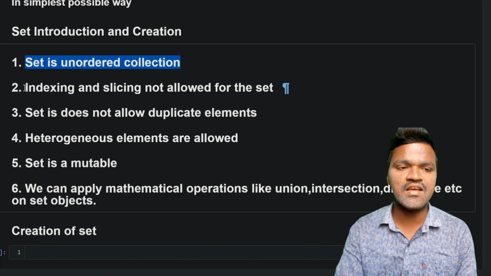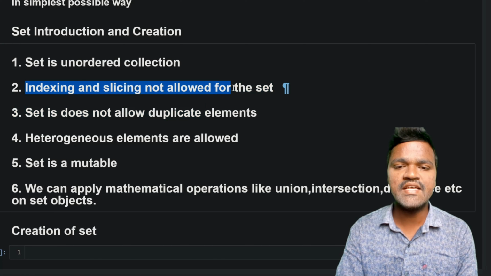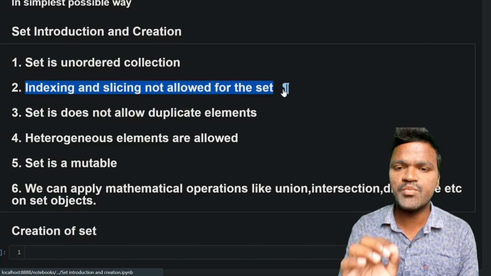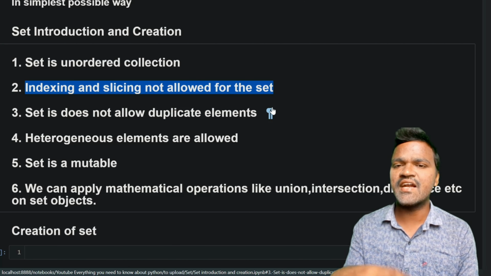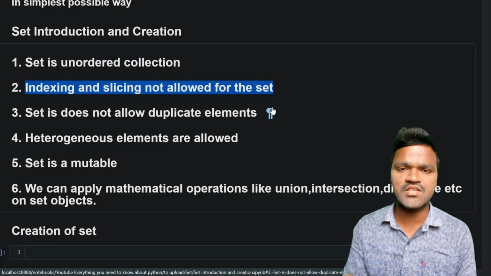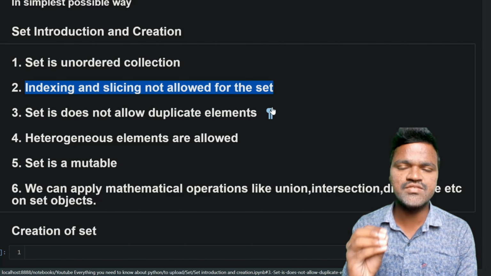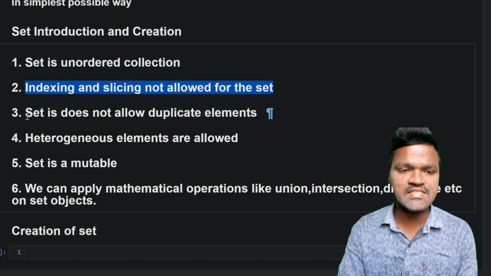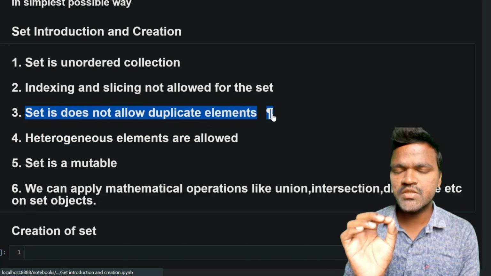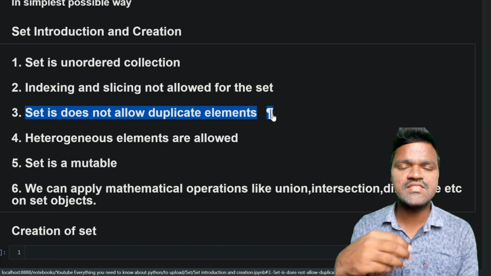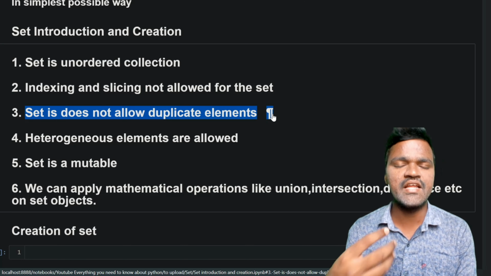As sets are an unordered collection, indexing and slicing are not possible with sets. We cannot access the elements using indexing. We cannot slice the elements using index operations. We cannot access elements inside a set by any means using indexing. Also, a set does not allow duplicate elements. One more important concept regarding sets is that we cannot have any duplicate elements.